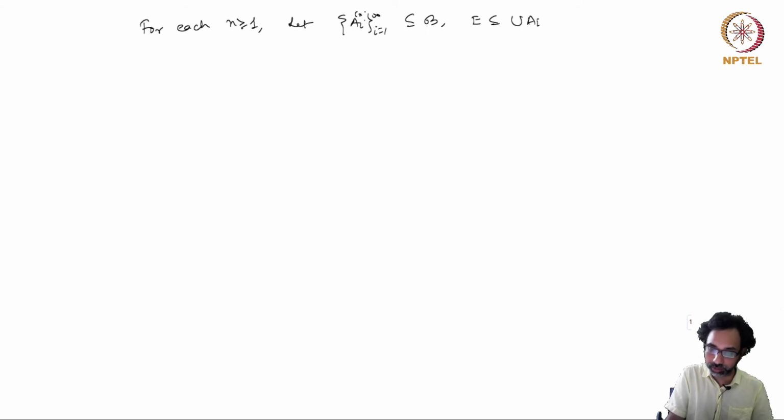So A_{i,n}, i equal to 1 to infinity, such that the sum of mu(A_{i,n}), i equal to 1 to infinity, is less than or equal to mu prime(E) plus 1 over n.